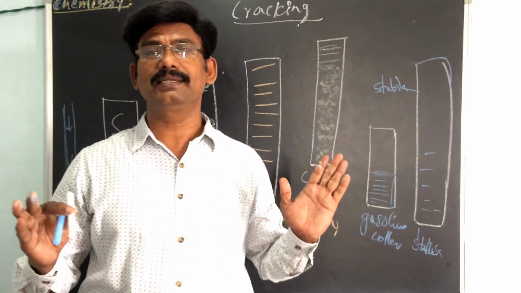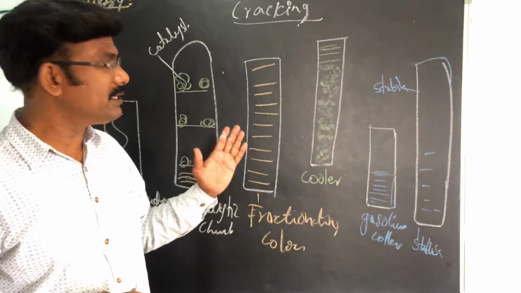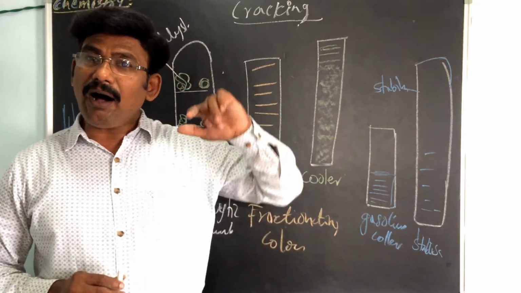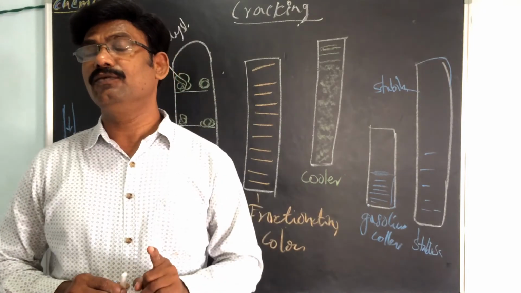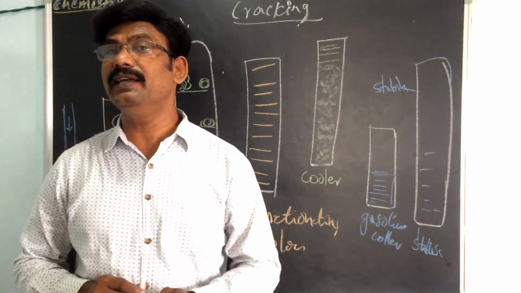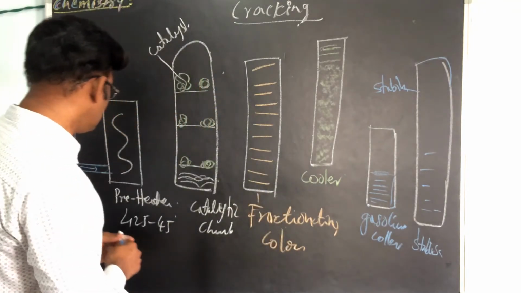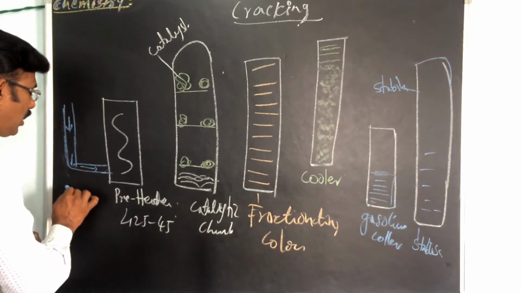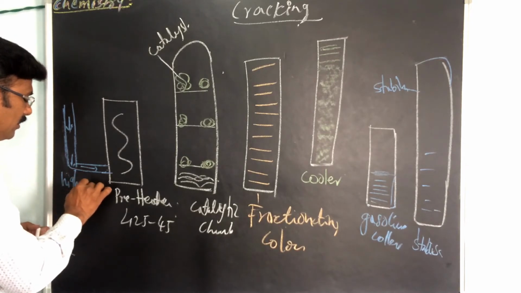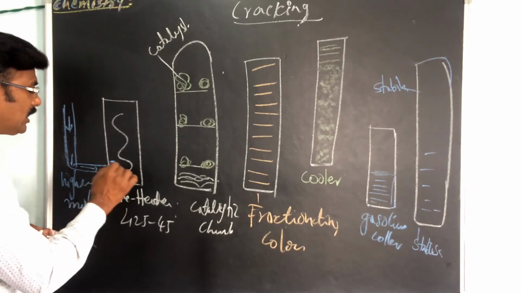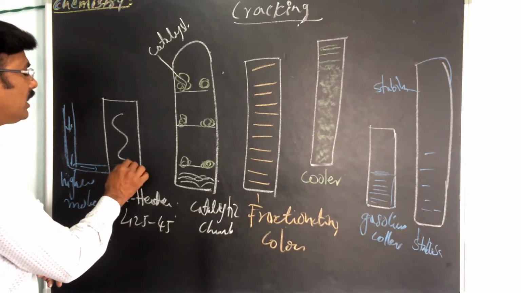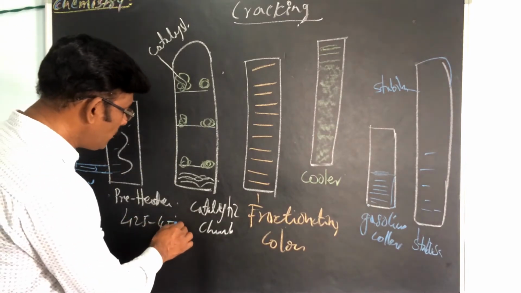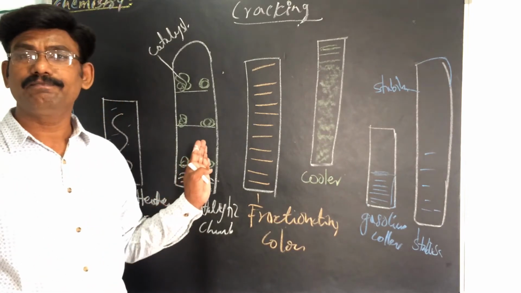So the process is, this is the diagram, you have to draw it carefully. The oil vapor is heated at 420 to 450 degrees centigrade. This is the oil entering, that is, the higher molecules enter into the preheater. Here we use a temperature of almost 400 to 450 degrees centigrade.